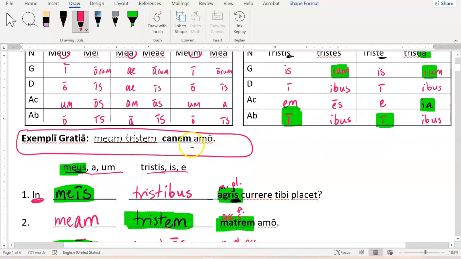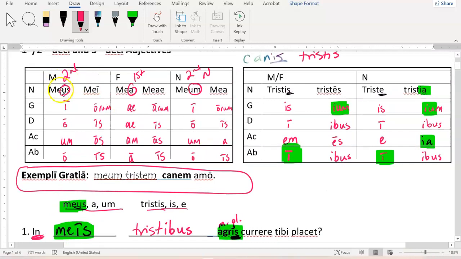So then we looked at an example sentence. I love my dog, right? Canem amo. Dog is accusative here because it's the direct object. And let's just assume it's a masculine dog. So if I wanted to use my, right, I would go to the masculine form of my, meus, and I'd make it accusative, singular, to describe this dog, and I would get meum. But with sad, which borrows its endings from the third declension, I take my masculine tristis and make it accusative and get tristem. Both of these words describe canem.